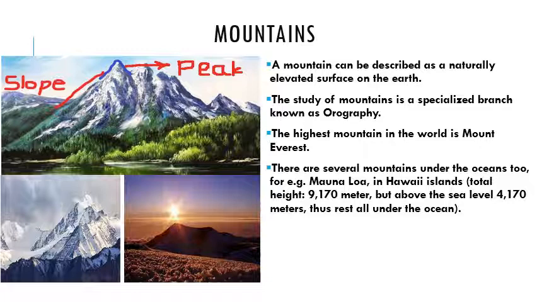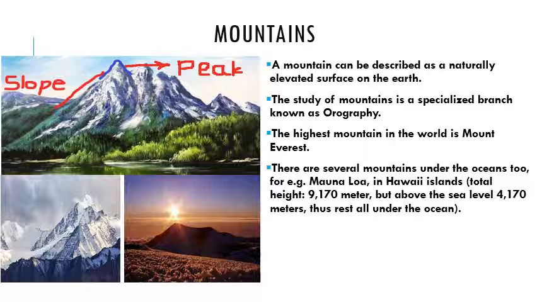Now if you see the first picture, the picture of a mountain, what are the basic characteristics of the mountain? The slope of our mountain is very steep. If you see the peak, our mountain has a conical peak. And if the height of this elevated landform is above 600 meters, only then will we consider it a mountain. If the height is below 600 meters, then we will consider it a hill.